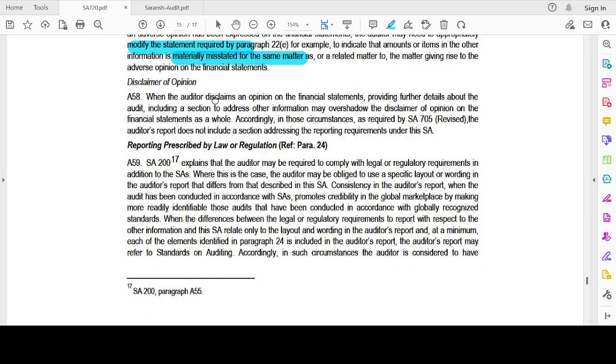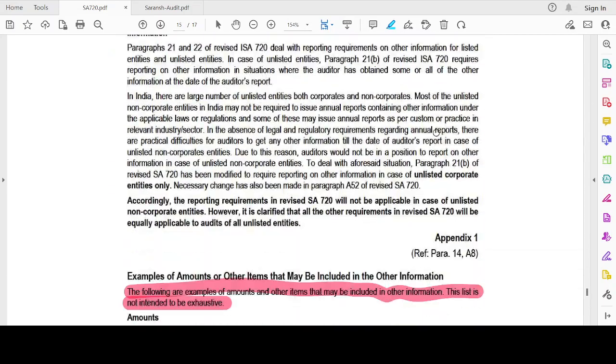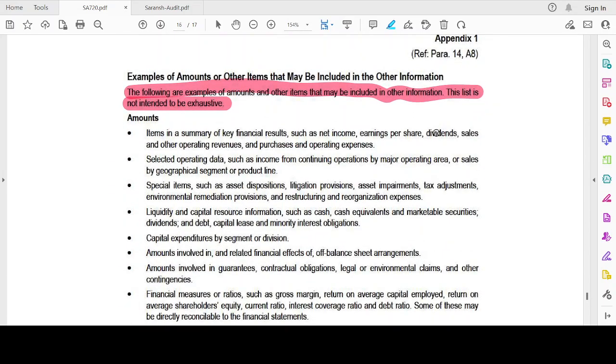Disclaimer of opinion. When an auditor disclaims an opinion on the financial statement, providing further details about the audit, including a section to address other information, may overshadow the disclaimer of opinion on the financial statement as a whole. Accordingly, in those circumstances, the auditor's report does not include a section addressing the reporting requirements under this standard. So, whenever I'm going to give a disclaimer of opinion, I am not going to cover anything about this standard at all. It may overshadow: there are so many pieces of information, and the users may not understand that I have disclaimed an opinion. That's why I'm not going to give any opinion or any disclosure with respect to the other information while I'm giving a disclaimer of opinion.